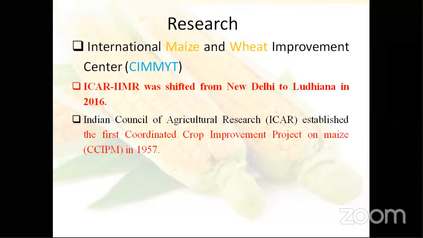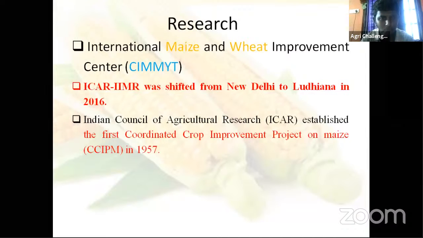Under the State Agricultural Universities and the ICAR system, one very big research program is going on, the coordinated projects for different crops and animals. Among them, the first All India Coordinated Project was established on maize in 1957. At that time the headquarters was New Delhi.